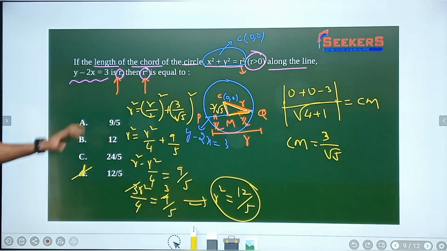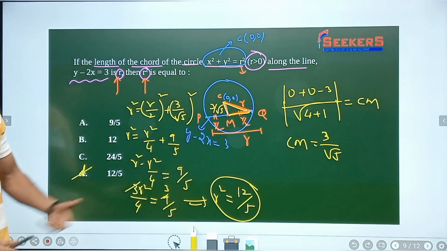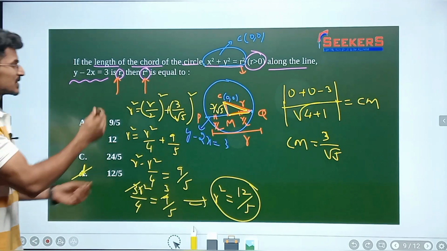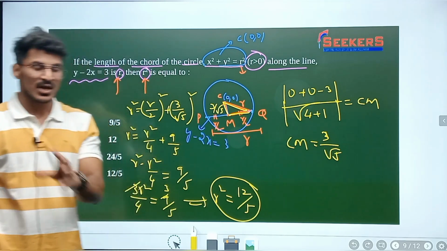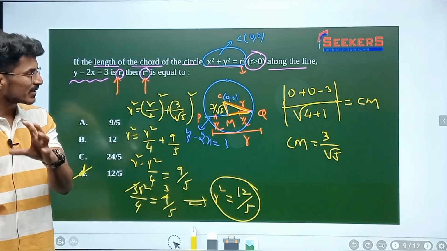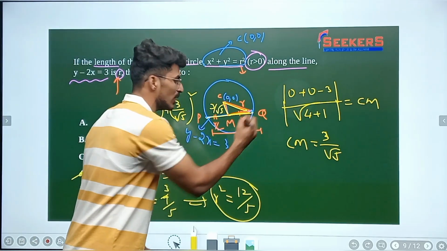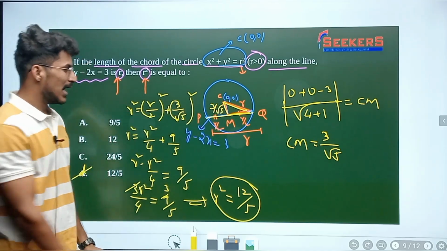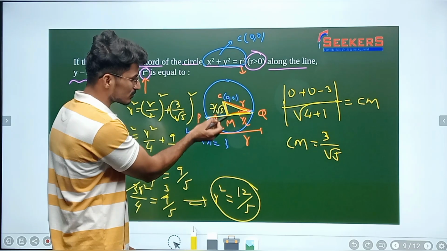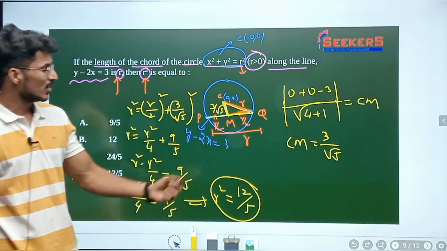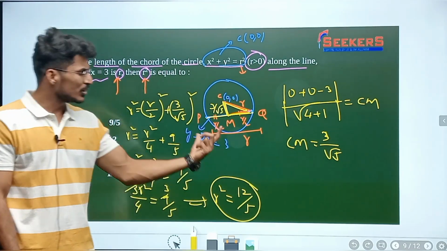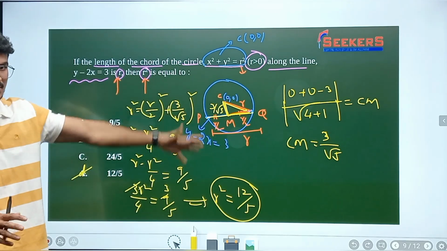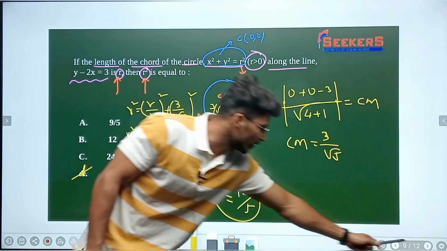Alright guys, so now let us move forward to the next question. Before getting into the next question, I will give you one more idea. Every time just have this fact in mind: for a chord of a circle, he would be giving you this PQ length, and sometimes he'll ask you to find out the radius, and sometimes he'll ask you to find out the distance of that particular line from the center. You know the fact here, every time I'm going to use Pythagoras theorem and find whatever he's asking for. Alright, go for the next question.